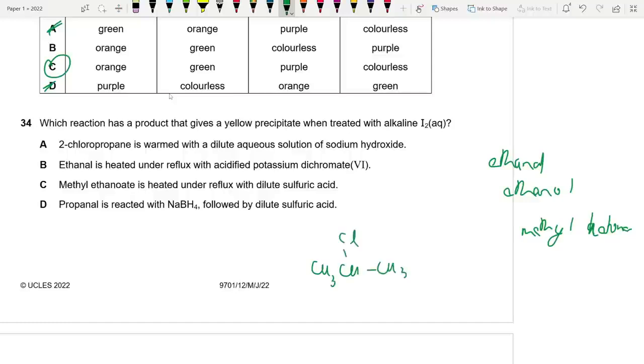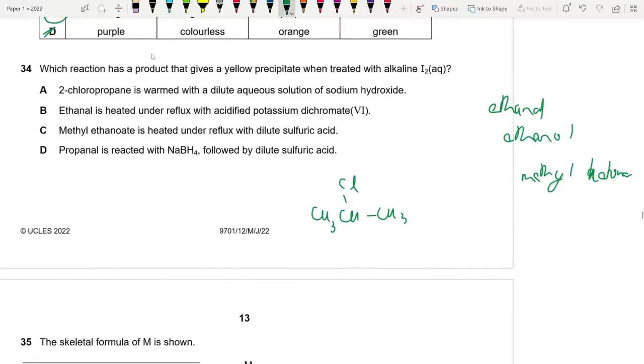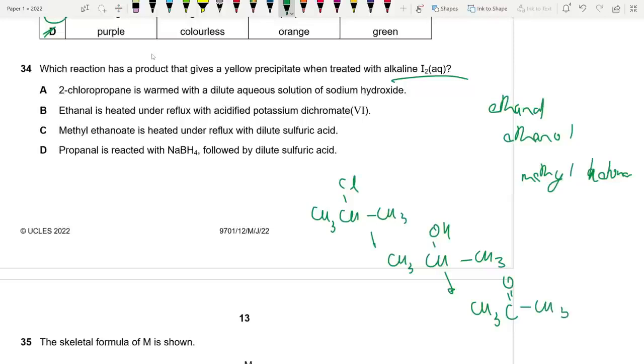It is one with dilute aqueous sodium hydroxide. We end up with CH3, CHOH, CH3. So this is a secondary alcohol. When you oxidize this, if you add alkaline iodine, iodine is an oxidizing agent, you get CH3CO CH3. So this is propanone. It does have a methyl ketone group. So 34 should be A. You're right if you're going with A.